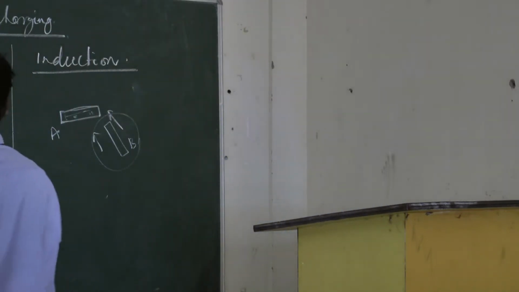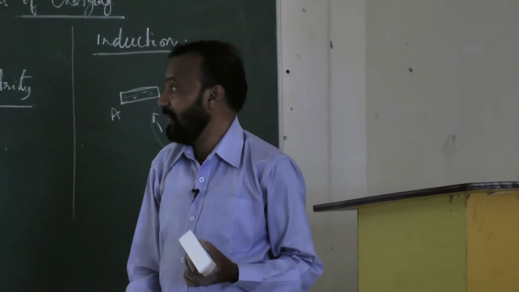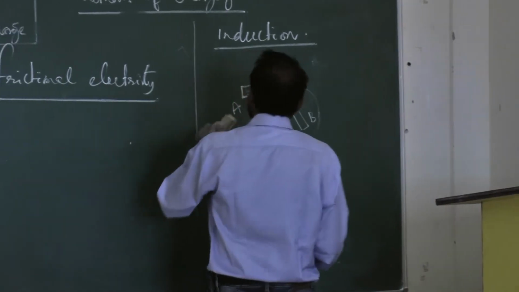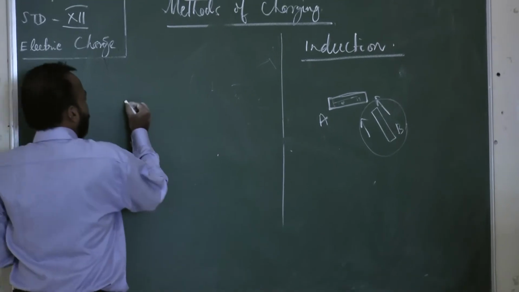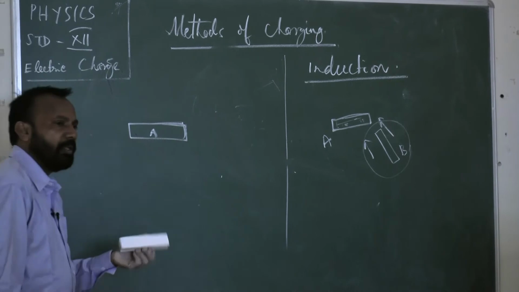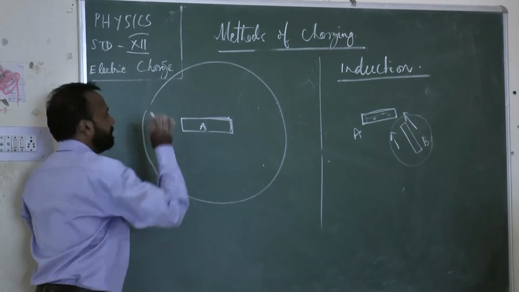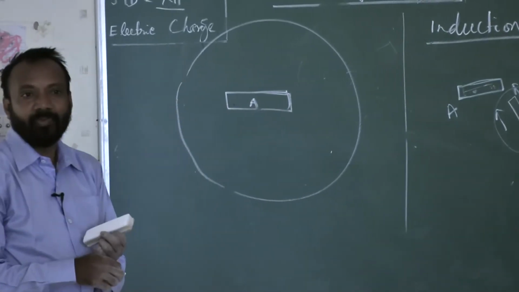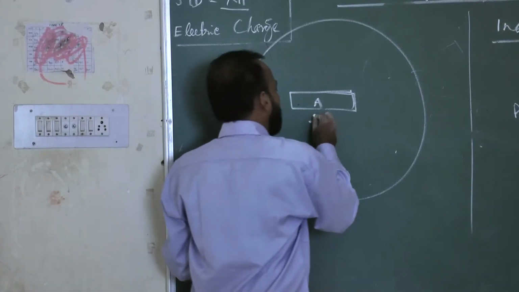So like that, we can consider this method of charging, which is here called what? The induction method. Again, I will explain a little more. You see, body A is here. If it is a charged body, it has a field, a great field. Within this field, whatever body comes will experience a force, either a force of repulsion or a force of attraction. Suppose this is a positively charged body.